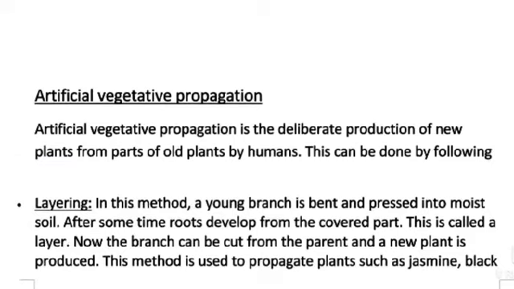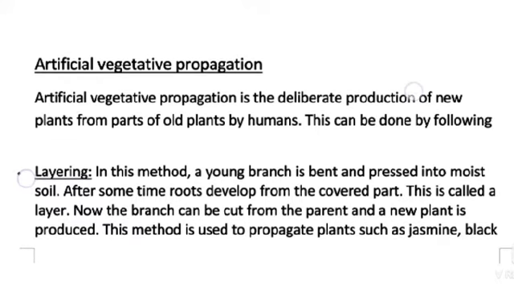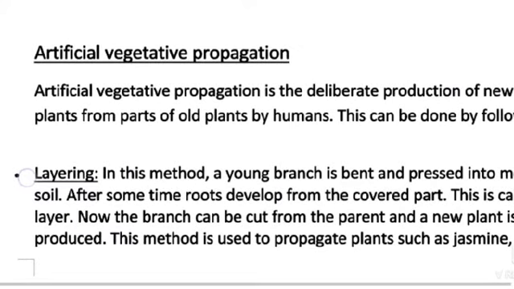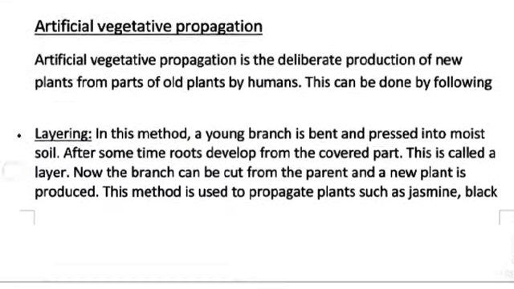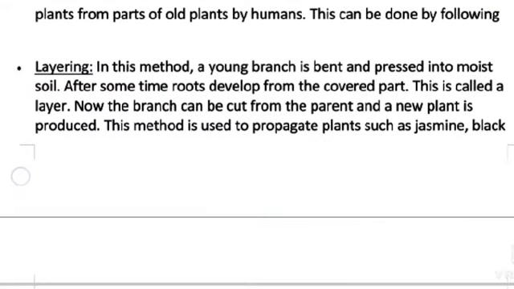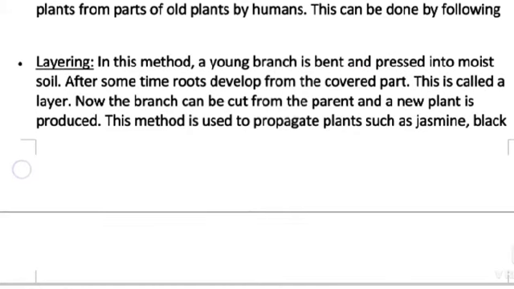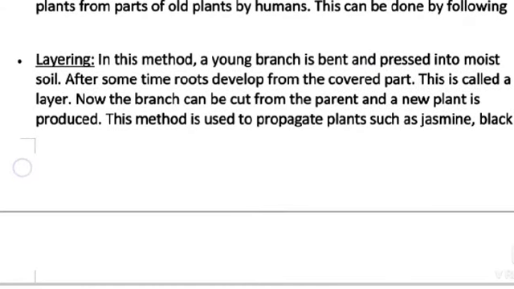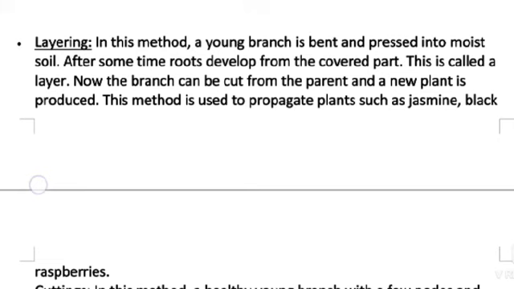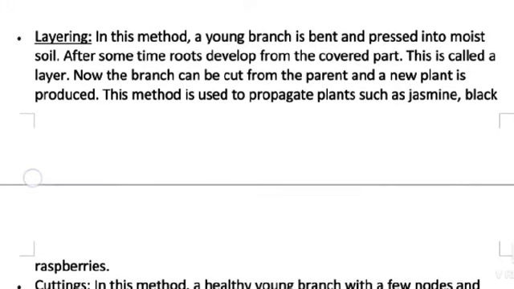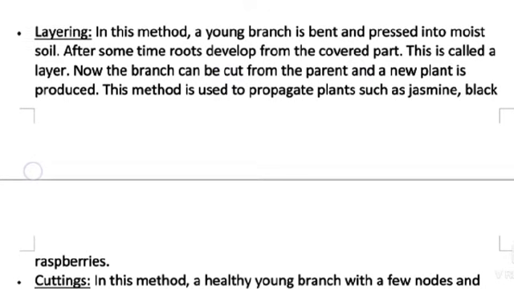Artificial vegetative propagation. Artificial vegetative propagation is the deliberate production of new plants from parts of old plants by humans. This can be done by layering. In this method, a young branch is bent and pressed into moist soil. After some time, roots develop from the covered part. This is called a layer. Now, the branch can be cut from the parent and a new plant is produced.